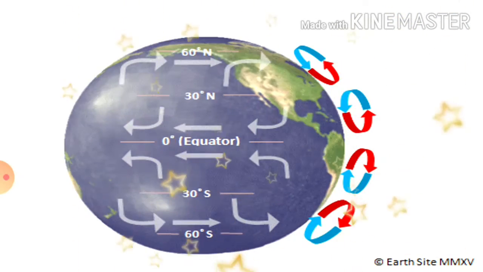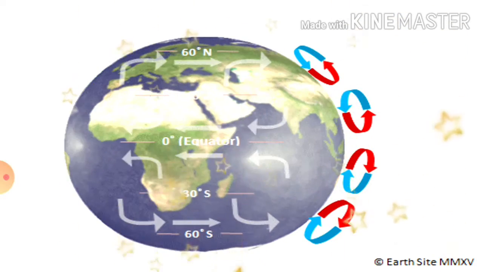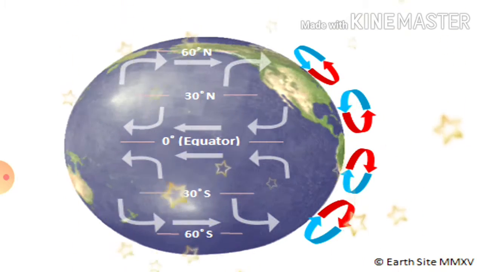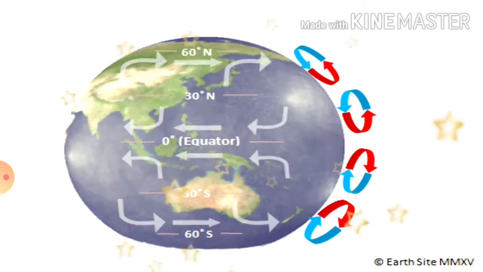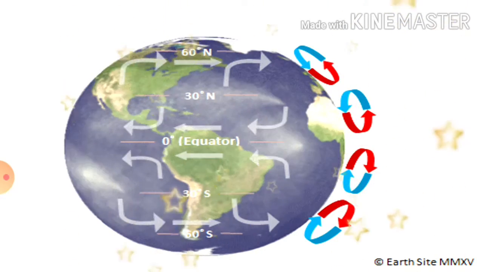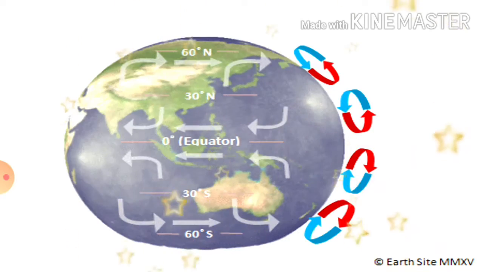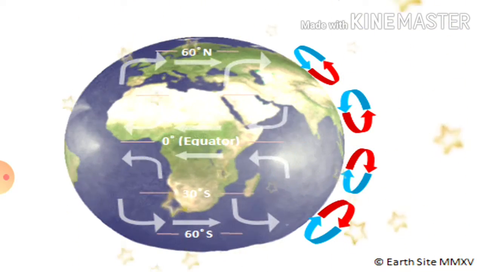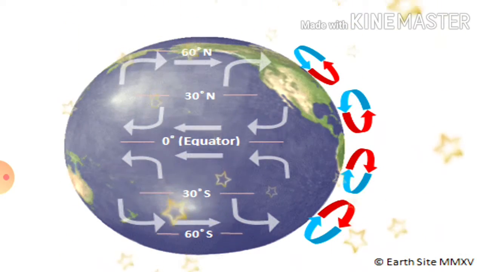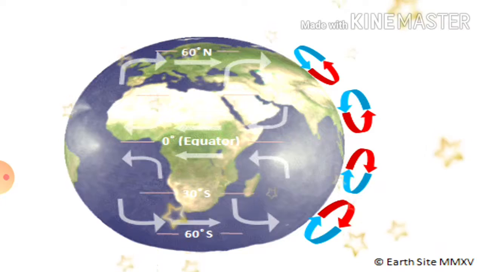Today we discuss the second part of the lesson, that is pressure belts. Pressure means wind belts. How are these winds formed around the globe? Because of earth rotation. Earth moves from west to east direction. That leads to form pressure belts, which are giving rain for us. Okay, now we focus there.